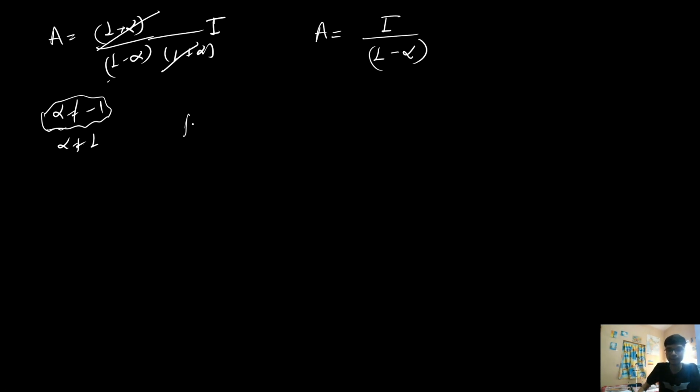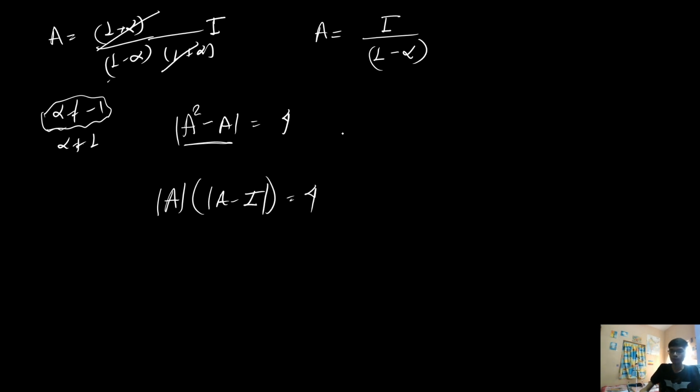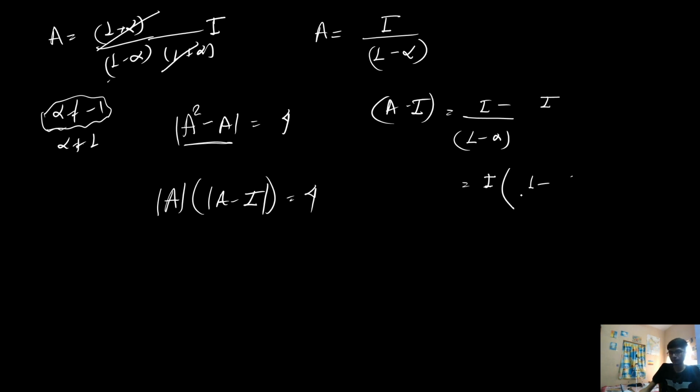Now again we are given the result that the determinant of A square minus A is basically equal to 4. Now if I take A common in this particular determinant, I can write this as determinant of A multiplied by determinant of A minus identity matrix, which is equal to 4. Now if I solve A minus identity matrix, I will get identity divided by 1 minus alpha minus the identity matrix. So if I take identity common from here, then I will get 1 by 1 minus alpha minus 1.